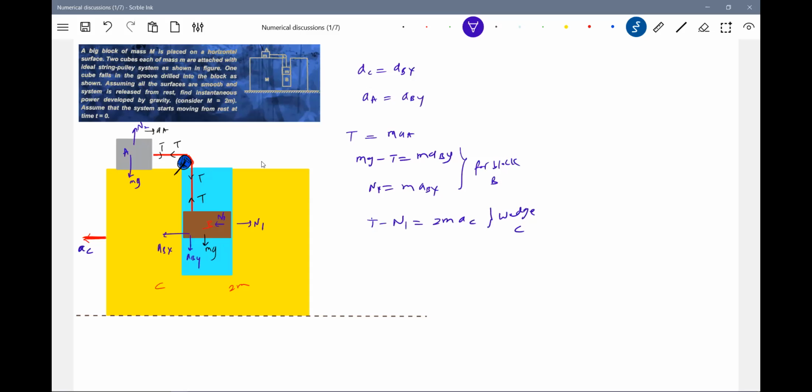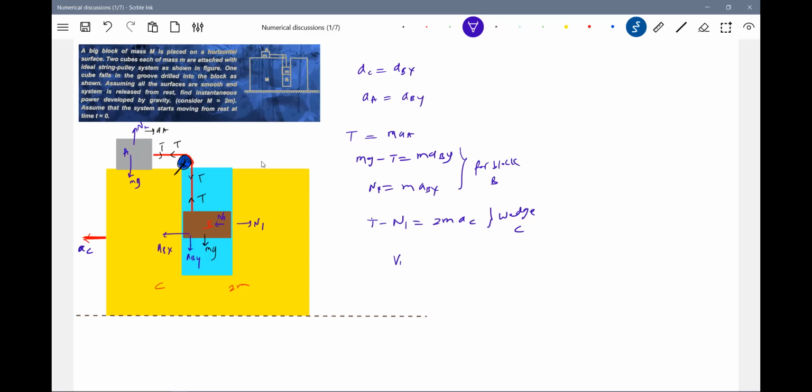Solving all this, we'll get the expression for the power developed by gravity. That means I should know the velocity of block B at any time. For that, the acceleration is needed. Solving all this, we'll get the acceleration of block B. So what is the acceleration of block B?